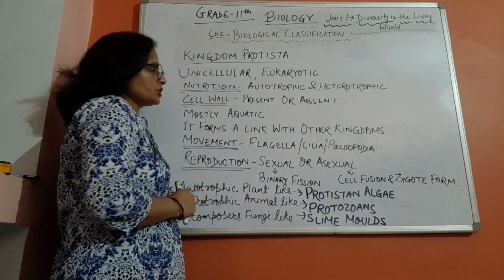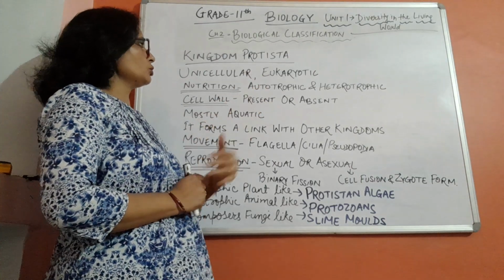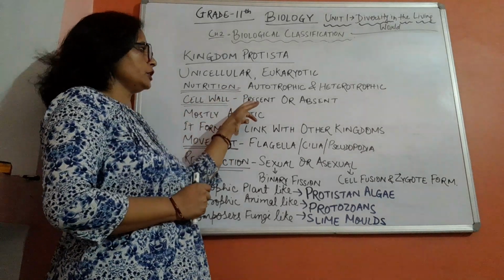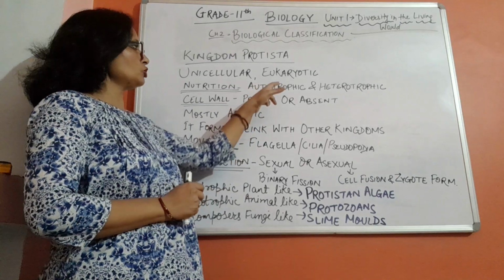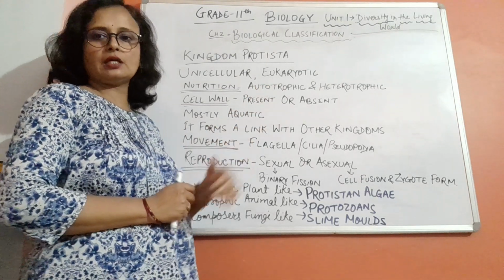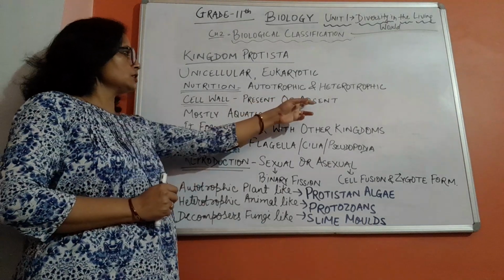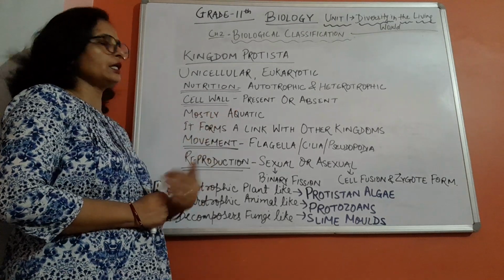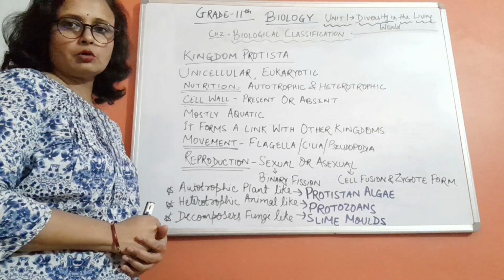Now if we talk about cell wall, the protista which are autotrophic might have a cell wall. Few of them do not, but most of the autotrophic protistans have a cell wall. And of course, the rest of the protistans do not have a cell wall. Then these are mostly aquatic, that means these are mostly found in water bodies.